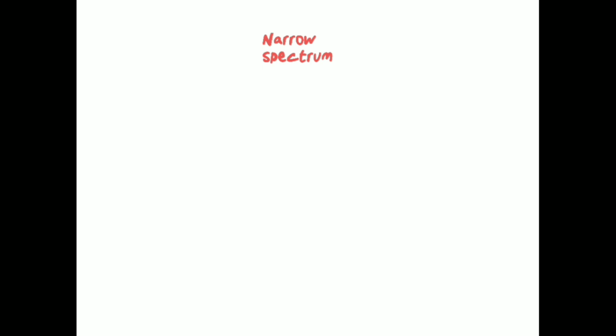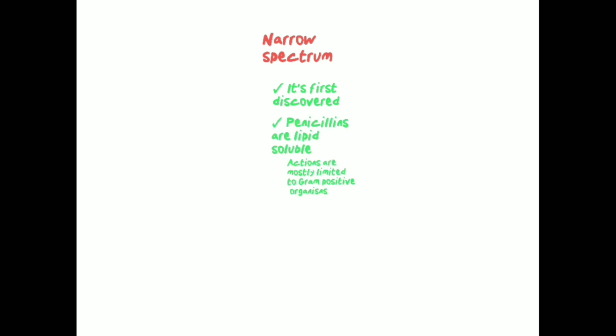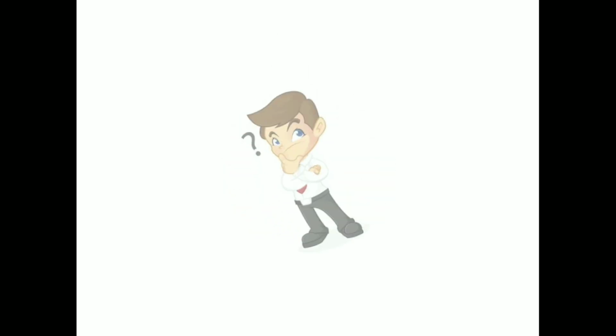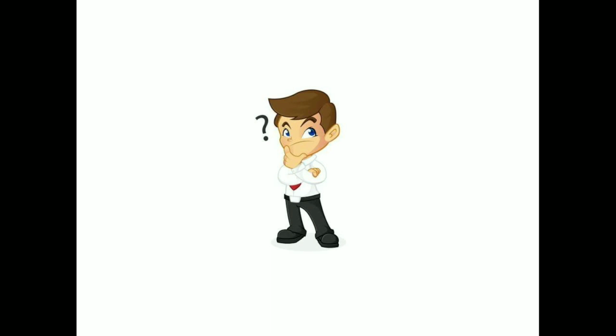So here in the narrow spectrum subclassification, penicillin G is the first discovered. The reason why it is called a narrow spectrum antibiotic is that penicillins are lipid soluble. Since it is lipid soluble, it can hardly penetrate into gram-negative organisms. Hence its action is limited to gram-positive organisms. It can also act on some gram-negative organisms like meningococcus, but its action is mostly restricted to gram-positive organisms.